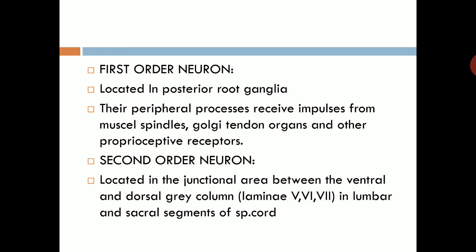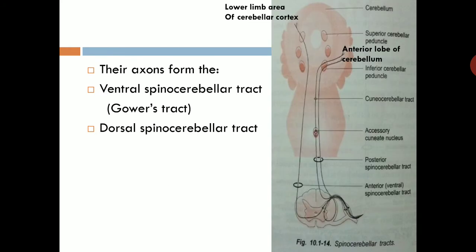Now, first order neuron of this pathway located in posterior root ganglia or dorsal root ganglia. Their peripheral process receive impulses from muscle spindle, Golgi tendon organs, and other proprioceptive receptors. Second order neuron located in junctional area between ventral and dorsal gray column, lamina 5, 6, and 7 in lumbar and sacral segment of spinal cord. And their axon form two tract, ventral or anterior spinocerebellar tract, also known as Gower's tract, and posterior or dorsal spinocerebellar tract. So now we will discuss these two tract.